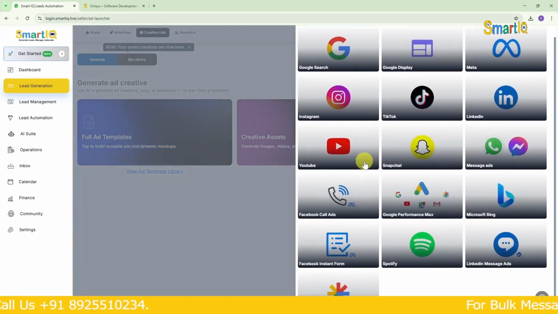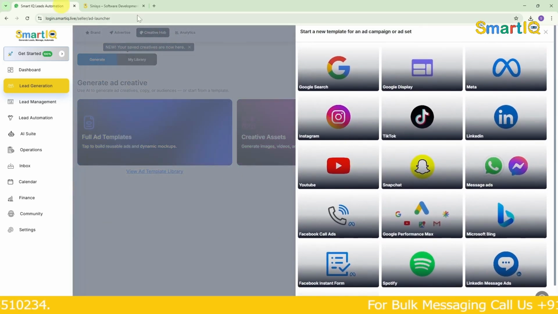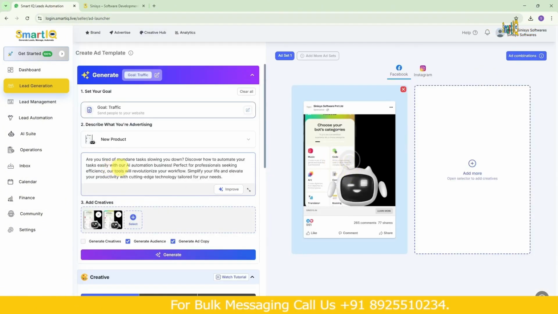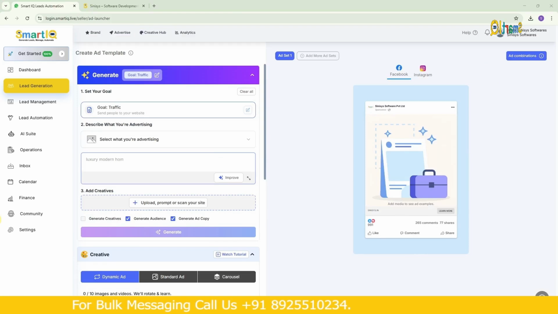Let's click on it. After clicking, we choose where we want to post. Now I'm going to choose Meta. If we choose Meta, both Instagram and Facebook will be available for us. So now we are going to start fresh and get ready. So what is goal first?